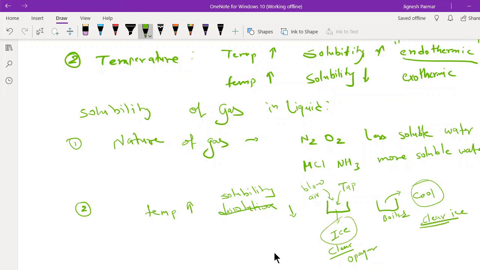Whereas in this case we have already blown air. It means from our respiration, carbon dioxide comes out and we are blowing it into the water, and this is what happened beta.